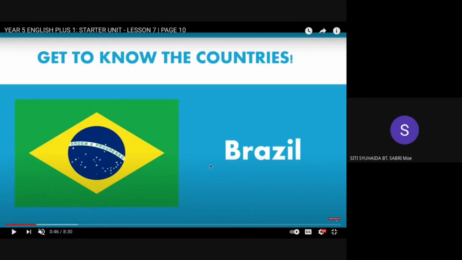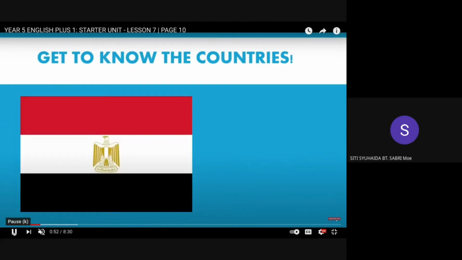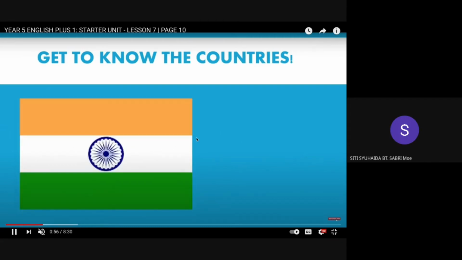And then we have China. This is the flag of China. This is Egypt. Can you see? And a bird in the middle of the flag. What bird is this? It looks like an eagle, right? Egypt. And then this is India,